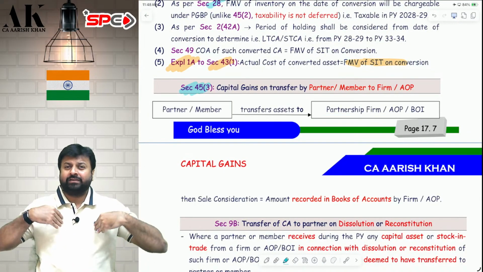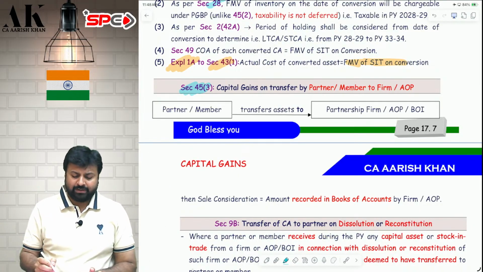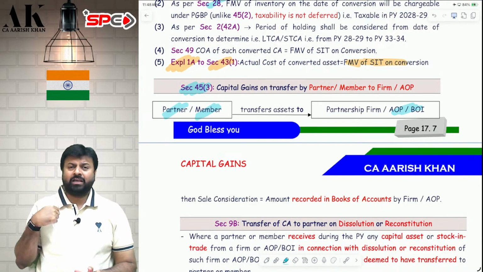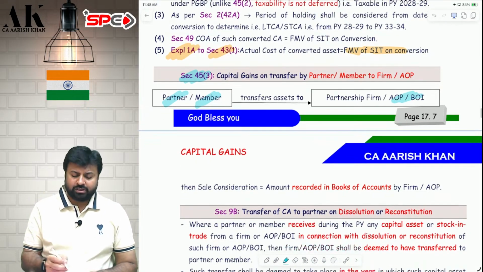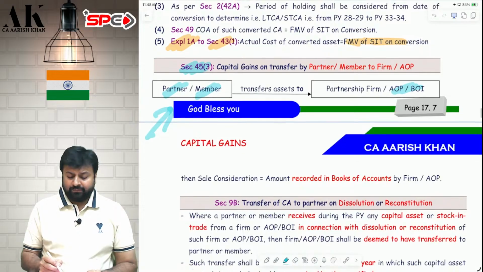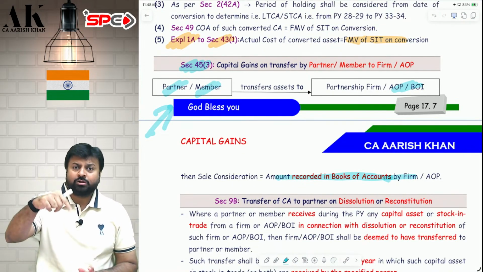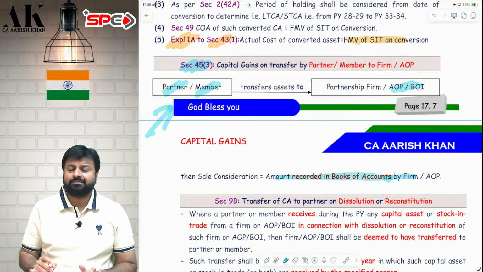When a partner transfers something to the firm, the partner will be liable for capital gains. Or when a member of an AOP/BOI transfers something to the AOP/BOI, the member will be liable to capital gains. So what will be the full value of consideration in the hands of the partner? It will be the amount recorded in the books of accounts by the firm. Whatever amount is recorded in the books by the firm will become the full value of consideration for the partner for the purpose of this section.